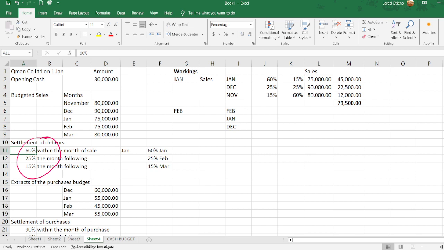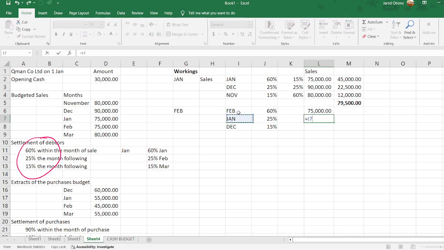They are settling them 60% within the month, 25% the month following, and 15% the month after. So in February, we'll be receiving 60% for that particular month, 25% from the month of January, and then 15% of the sales from the month of December. So if you look at it nicely, then the February sales, I can again put equal sign. Our February sales, we were told, was 75,000. Of course, our January sales is also 75,000, and our December sales is 90,000.